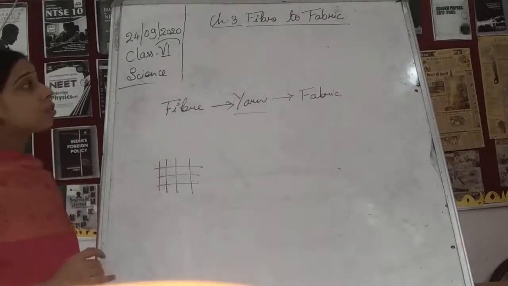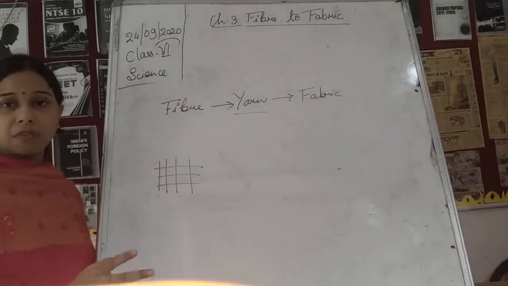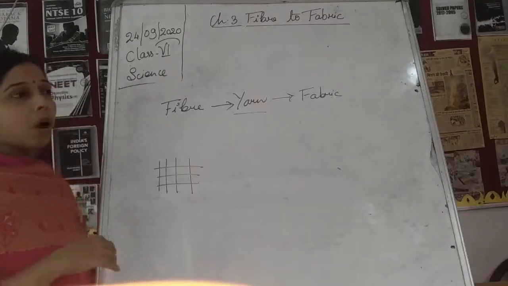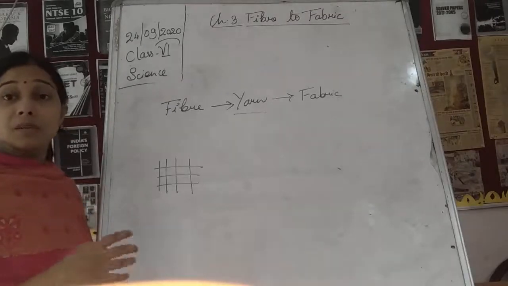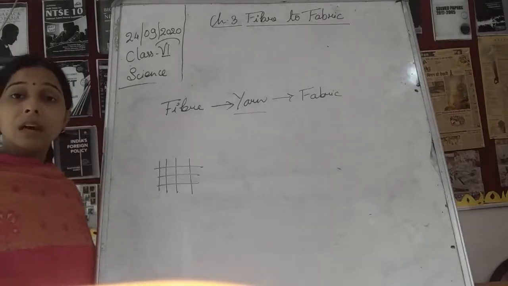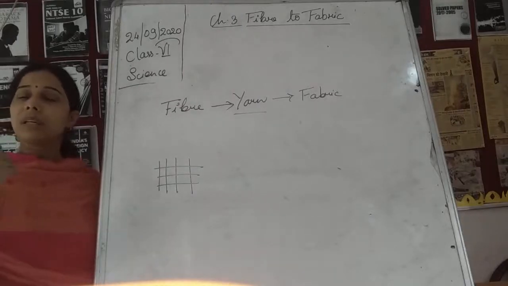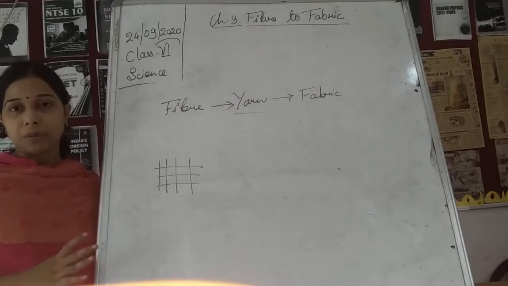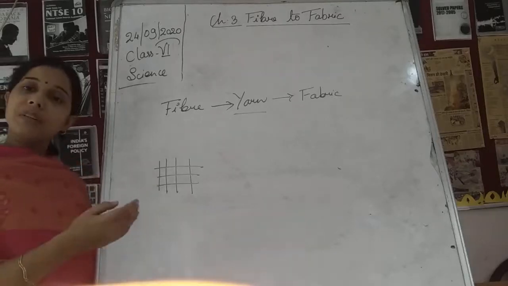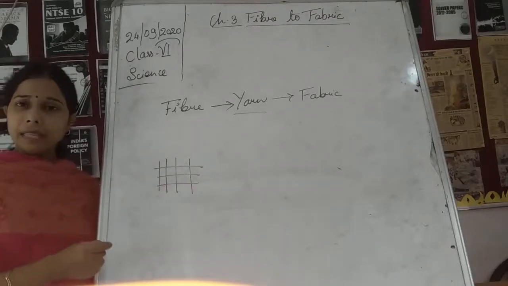Now, not only this, students, there are a lot of different types of fabric that we know, like cotton fabric, woolen fabric, silk fabric, synthetic fabric. These are the different kinds of fabric that we use, and we wear them for different purposes. These fabrics are made up of different fibers. Fibers are very thin threads.